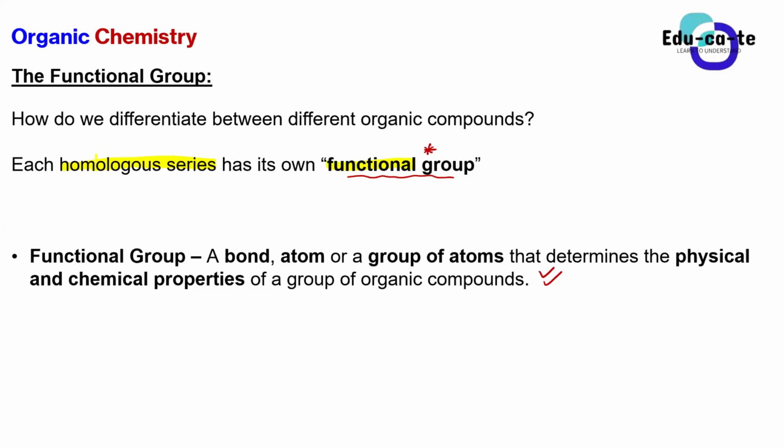We defined a functional group as either a bond, or an atom, or a group of atoms that help to determine the physical and chemical properties of a group of organic compounds. In other words, it's that bond or atom or group of atoms that helps us to identify which group of organic compounds it is.